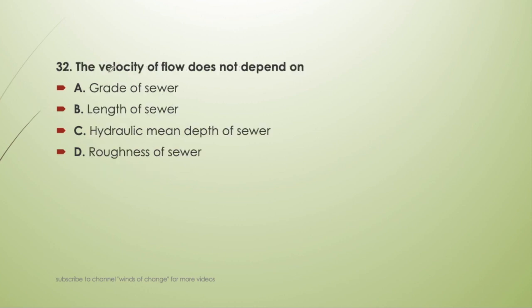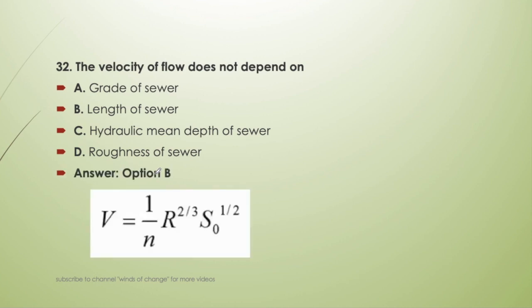Next question. Velocity of flow does not depend upon grade of sewer, length of sewer, hydraulic mean depth of sewer or roughness of sewer. So let's enter into Manning's formula and find out for what factor the velocity of flow will depend. From Manning's formula we can see that it depends on the roughness, so D cannot be the answer. It depends on the grade of the sewer, that is S0, and the hydraulic mean depth, that is R. So it will not depend upon the length of the sewer. So the answer will be B.